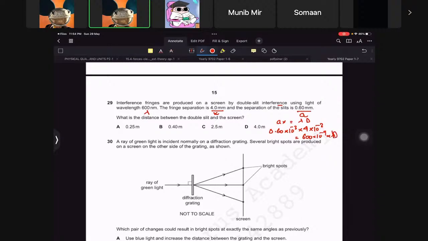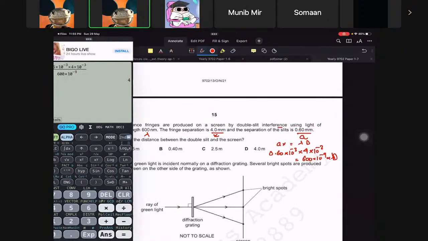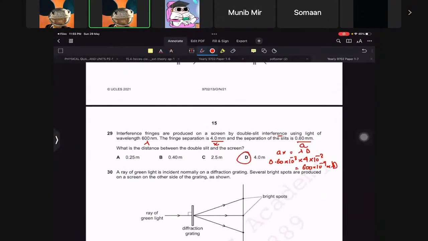Okay. So D is 0.6 times 10 raised to power minus 3 times 4 times 10 raised to power minus 3, divided by 600 times 10 raised to power minus 9. So that has to be 4 then. Is there an answer? Yes, we do have an answer.